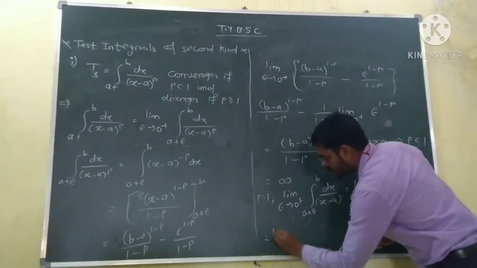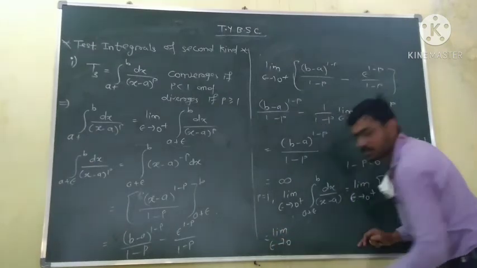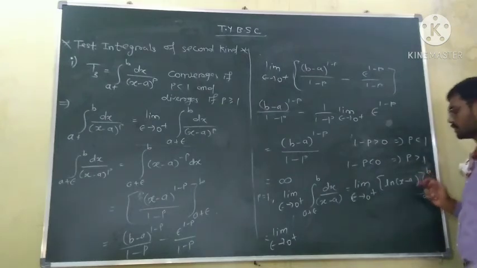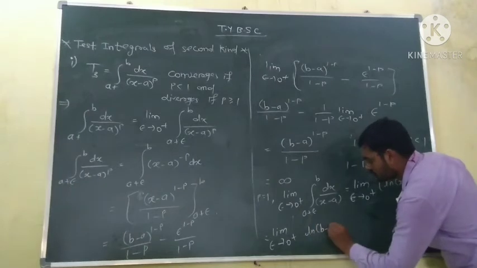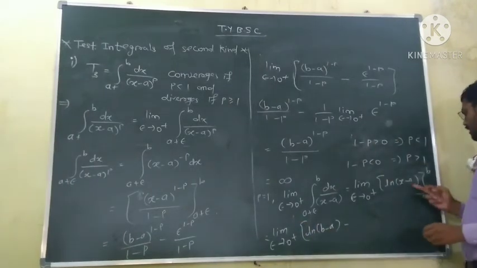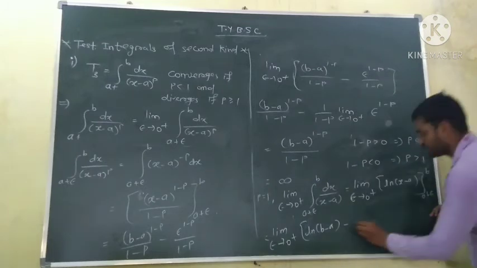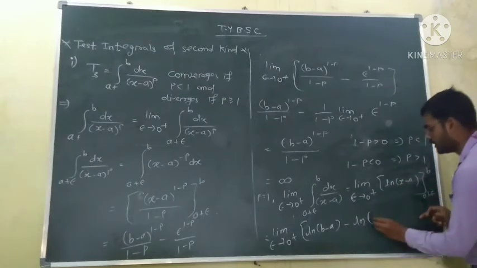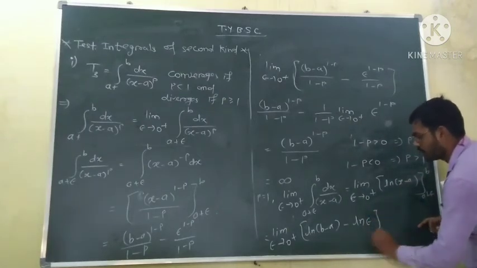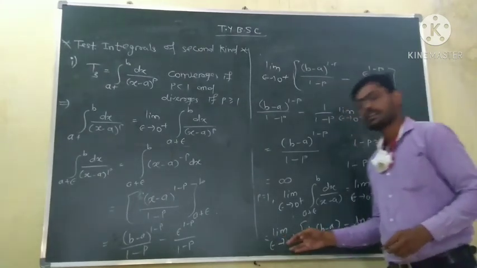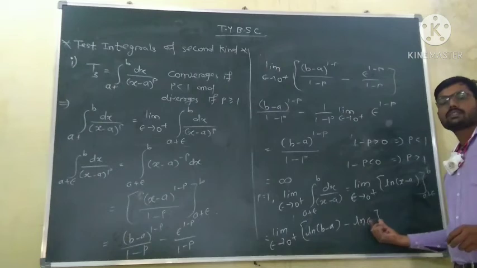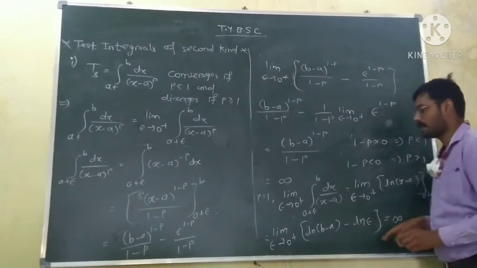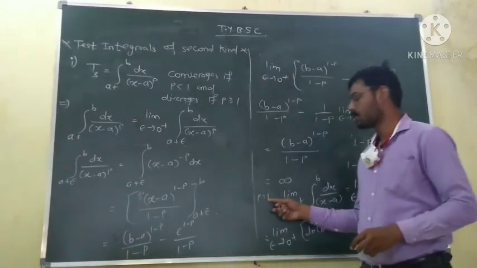So this is equal to the limit as epsilon tends to 0 plus. Put first x is equal to b, so log of (b minus a), minus, now put x is equal to a plus epsilon, so minus log of (a plus epsilon minus a), so remains only log of epsilon. But as epsilon tends to 0 plus, log epsilon tends to infinity, so this total value tends to infinity. So this implies the integral is divergent for p is equal to 1.